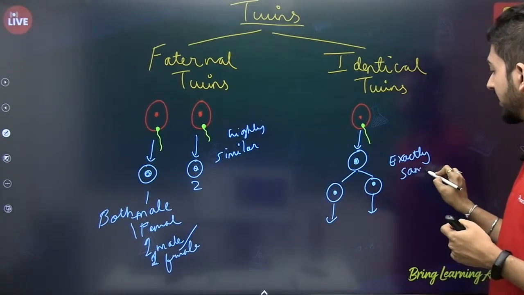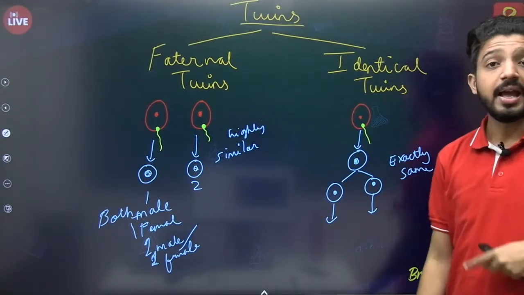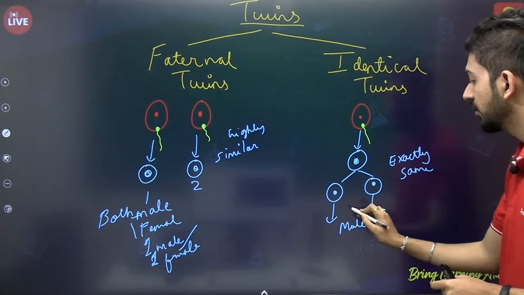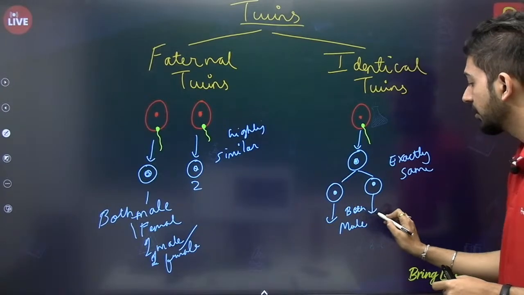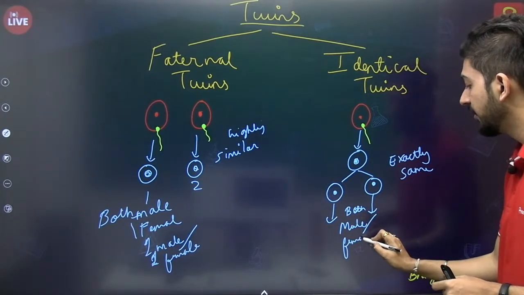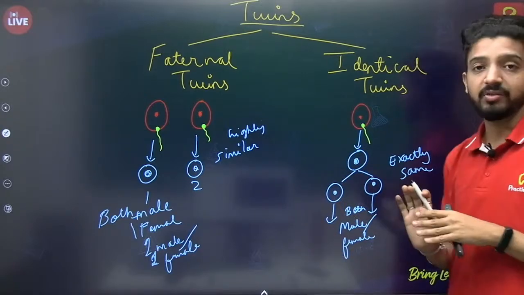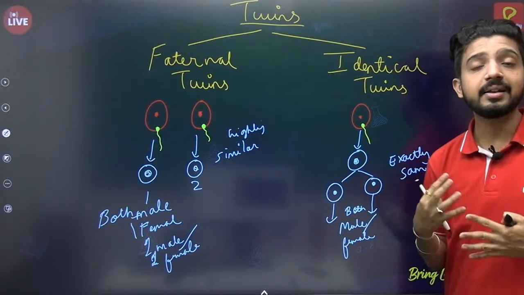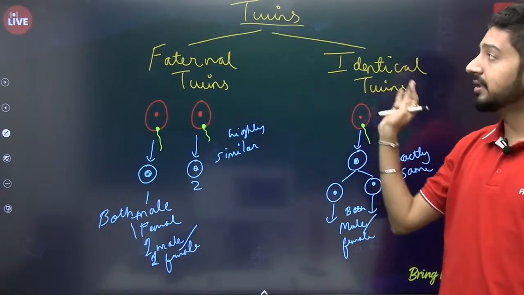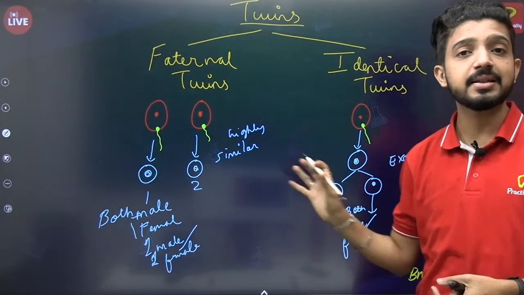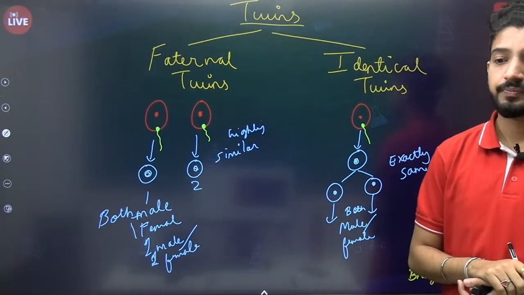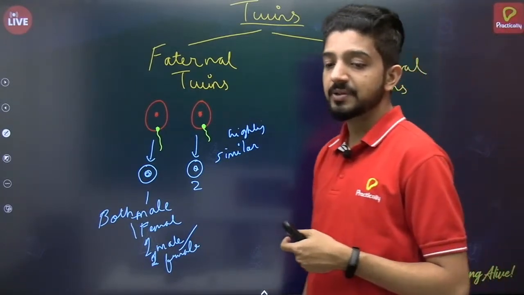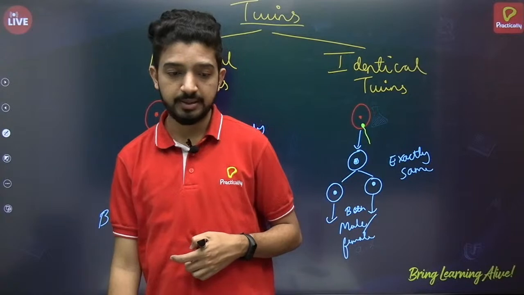That's why they are called identical twins, and they always have to be either both male or both female. It can't happen that one is male and one is female, because they are coming from the same zygote, so their genetic material, the DNA and everything, is exactly the same. So these are the two types of twins, and this is how they are formed. Understood? Yeah, exactly. One fertilized egg splits into two babies, right?